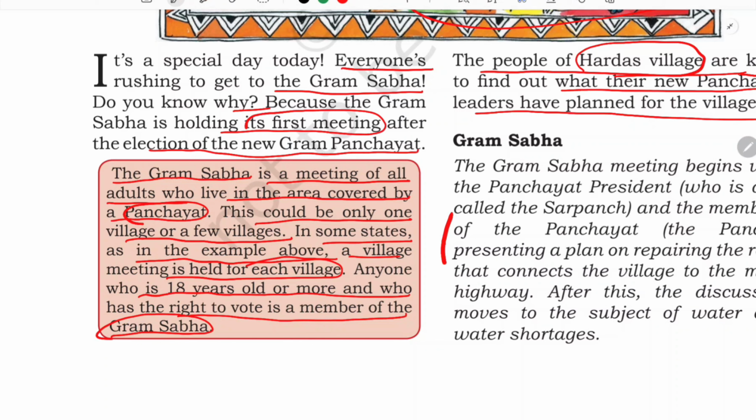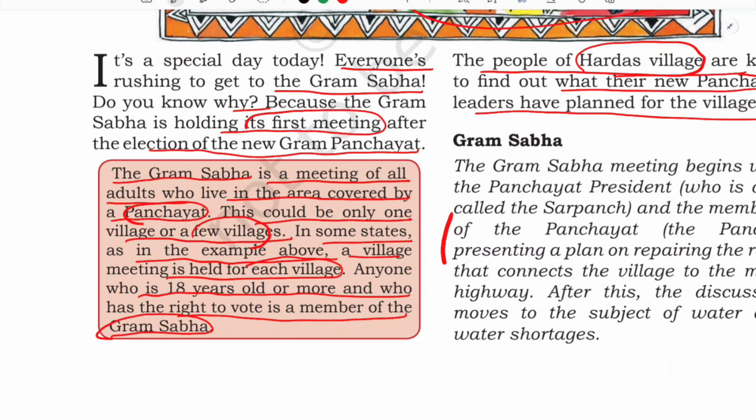So Gram Sabha is a meeting of the adults covered by a panchayat, and sometimes there is only one village, or there is more than one village under a Gram Sabha. It depends on the area and population of that particular area. If the population is not very large, there is basically one village. But if the population is large, then there are two or three villages under a Gram Sabha.